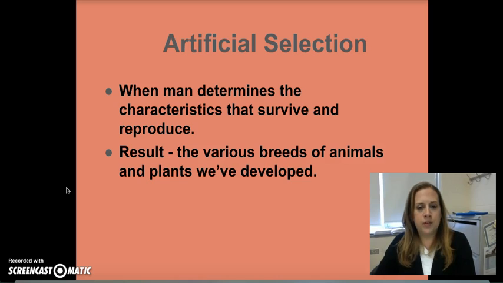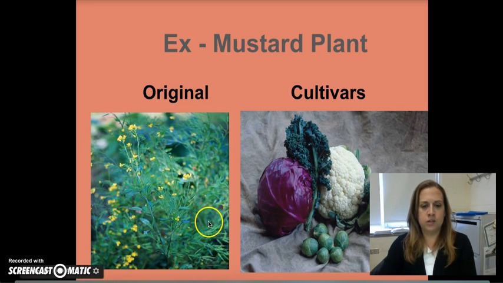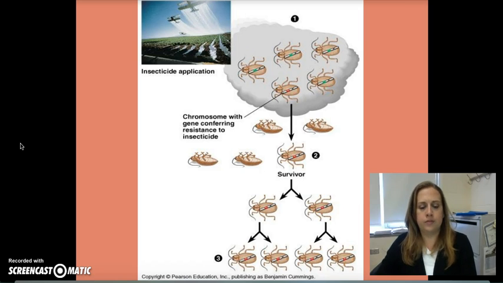So we also have something called artificial selection, and this is when man determines the characteristics that survive and reproduce. And so common examples of this are going to be anytime we look at breeds of animals or we look at any type of domesticated plant or animal. And the example here is mustard plant, and so here is the original mustard plant, and here are all the different cultivars that come from this. So you got Brussels sprouts and broccoli and cauliflower and all kinds of stuff.